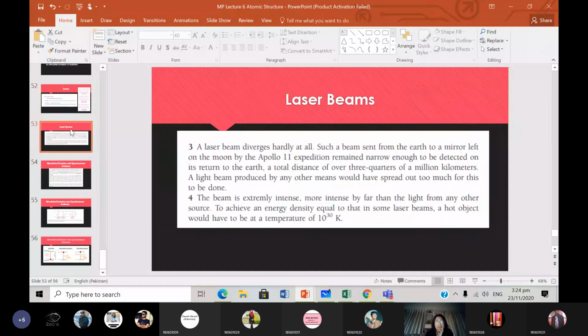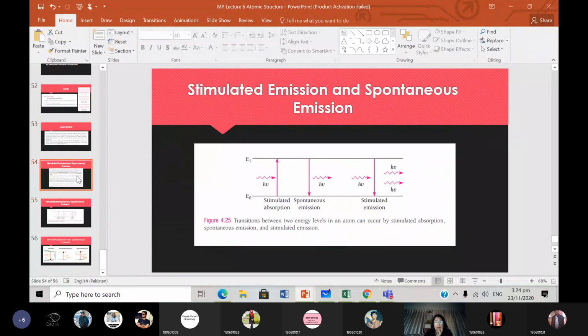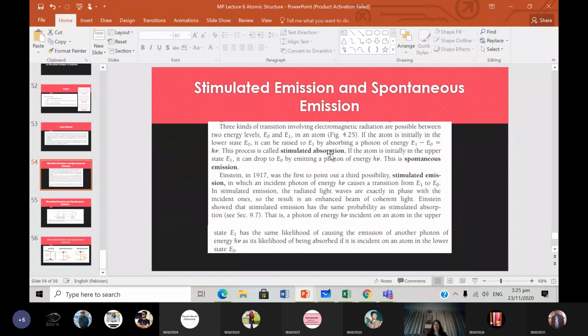So these are some properties of the laser beams. Now we will talk about absorption, stimulated emission, and spontaneous emission. Do you all know the differences between them? So let's talk about the differences between them now.